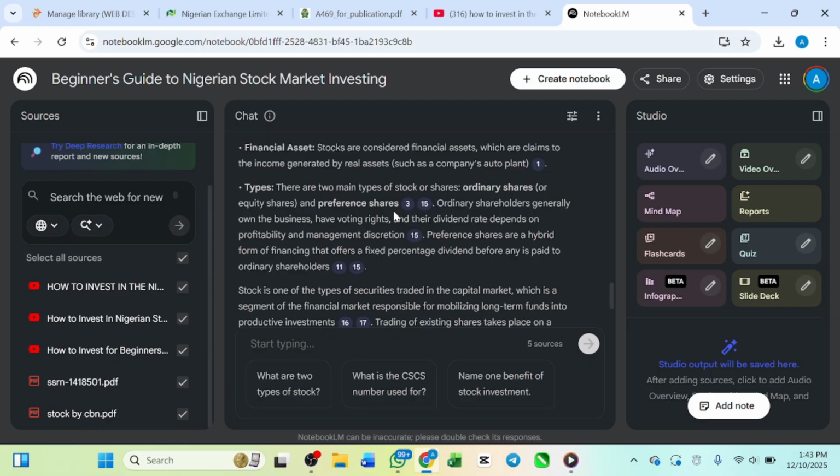a summary of everything, all these results that we provided. I can get the summary of everything, and then from that summary, I can convert it to my own ebook. Remember, if you convert the summary from all this to an ebook, you are going to have a very detailed ebook. That is what we are going to do.